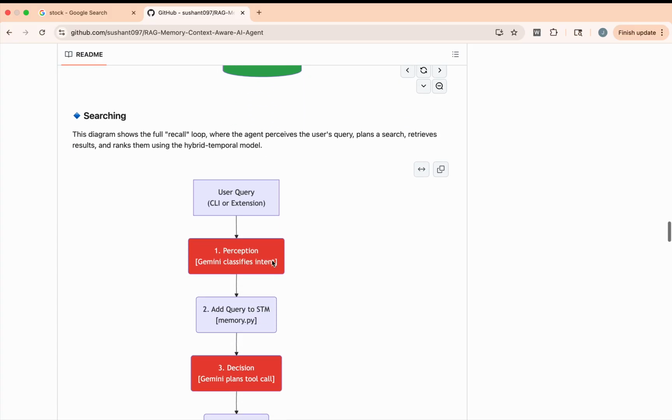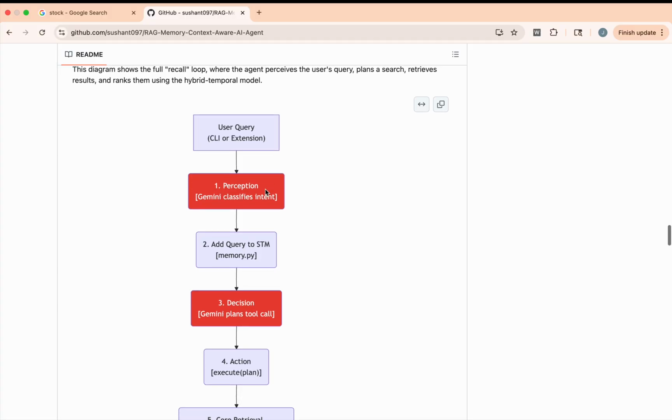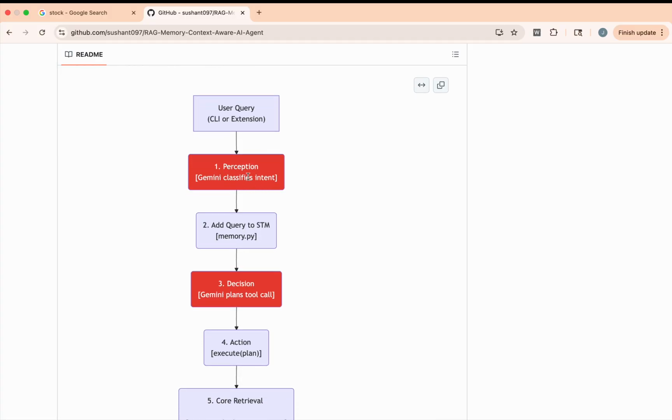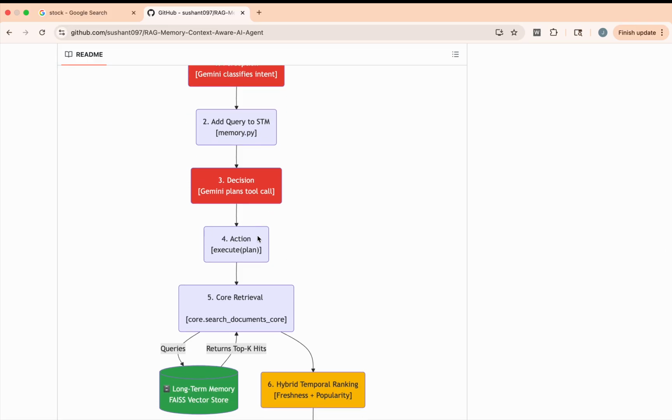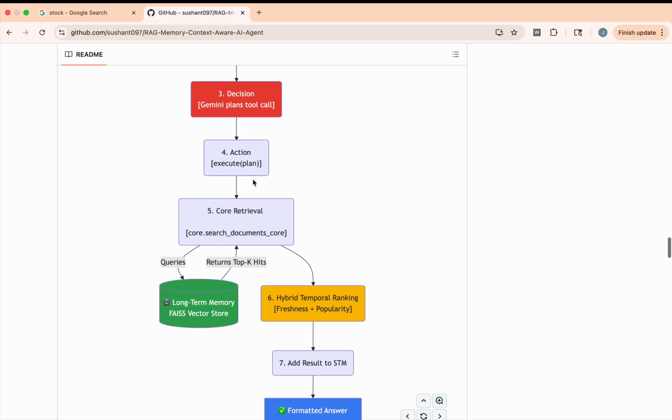And how do we search that? Well, we have the user query from the Chrome extension, and we have the perception. Gemini classifies intent. If there is no Gemini, then it defaults to the normal classification of the query for the perception. And we add the query to short-term memory. We take the decisions and execute the plan, because we have different MCP tools, and it calls those tools to execute that query. And we retrieve the documents: we give the query to the FAISS vector store and it returns the top k hits.